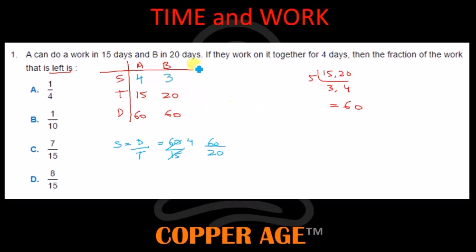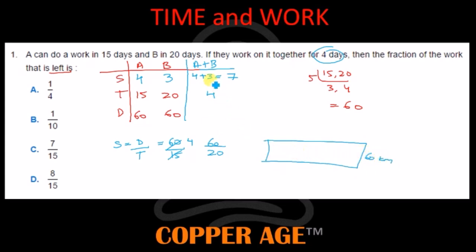They are telling that A and B work together. Together means their speed will become 4 plus 3, which is equal to 7. And for how many days will they work? They'll work for 4 days. So in this 60 kilometer big playground, those two working for 4 days will sweep only this area.